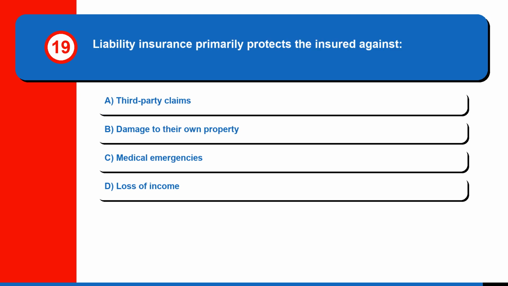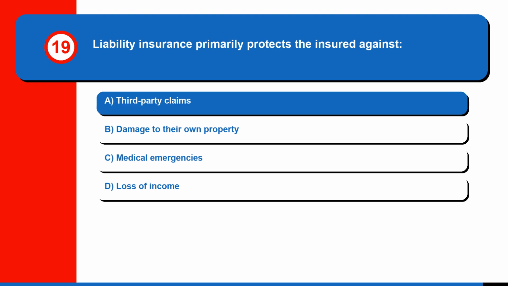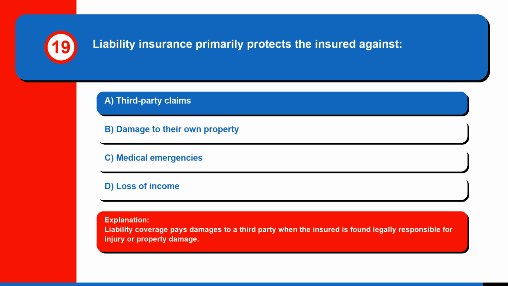Question 19. Liability insurance primarily protects the insured against A. Third-party claims, B. Damage to their own property, C. Medical emergencies, or D. Loss of income. The correct answer is A. Third-party claims. Liability coverage pays damages to a third party when the insured is found legally responsible for injury or property damage.